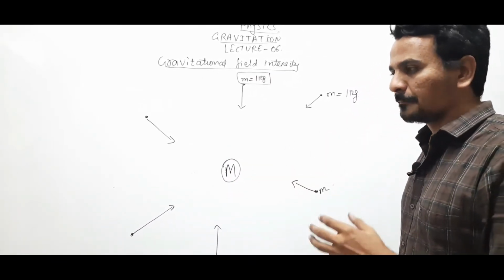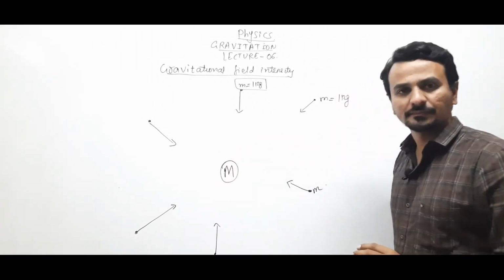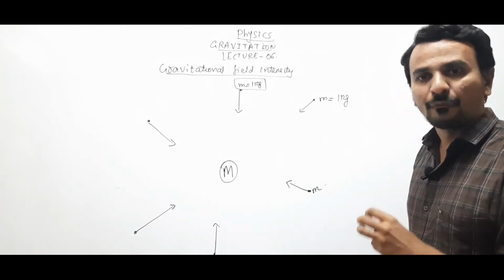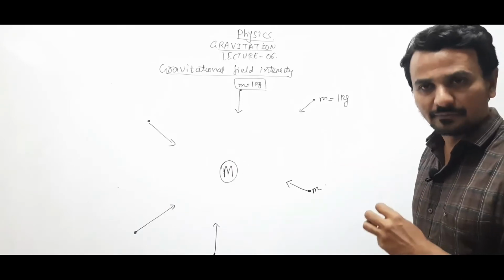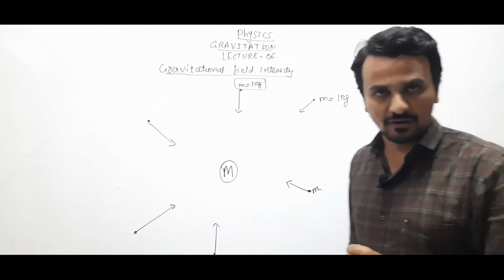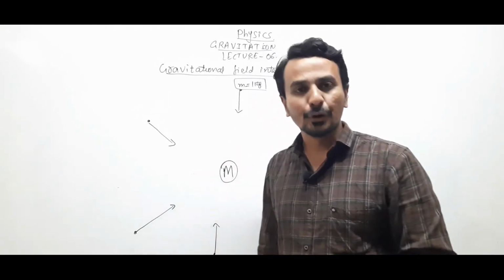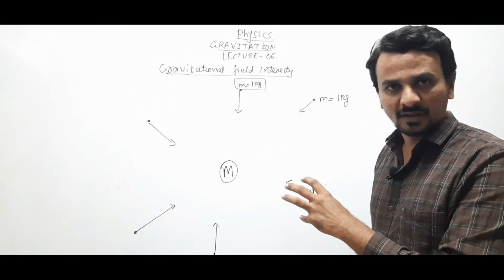So every body having some mass will produce a field, which is known as gravitational field. Any body having mass will produce gravitational field around it, right?